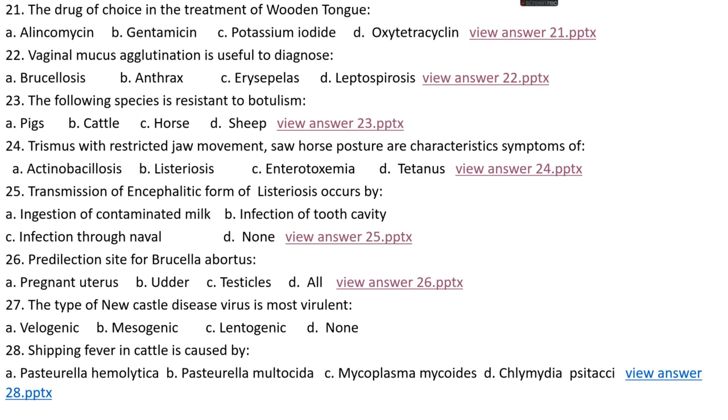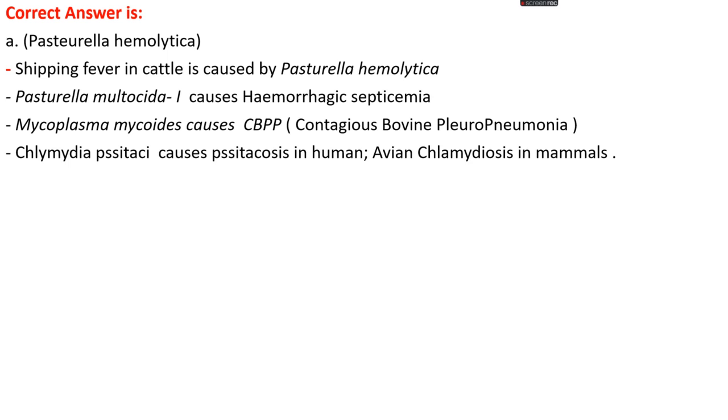Okay. Question number 28. Shipping fever in cattle is caused by option A, Pasteurella haemolytica, option B, Pasteurella multocida, option C, Mycoplasma mycoides, or option D, Chlamydia psittaci. The right answer is option A, that is Pasteurella haemolytica.